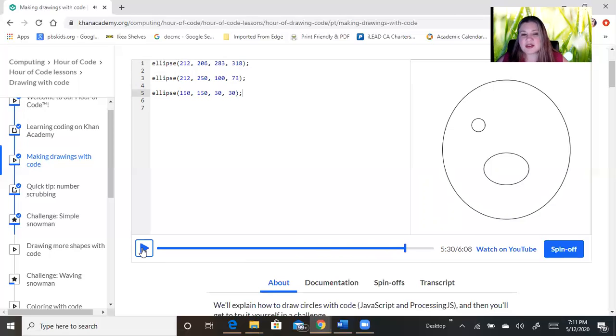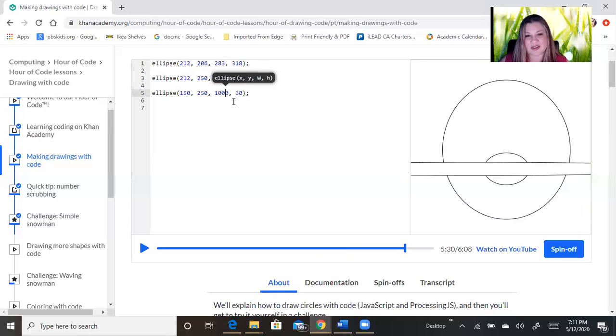So I wanted to pause the video for a quick second because I want to show you what I think is the coolest feature of this. Though it looks like it's just a video and the girl's talking on it and doing it, when we pause the video, we can interact with this. So if I want to change the number, you see that I just went way up high. If I want to make it like 250, it can be down low. If I want to make it a lot bigger, let's make it 100. Oh, 1,000, I didn't mean to do that.